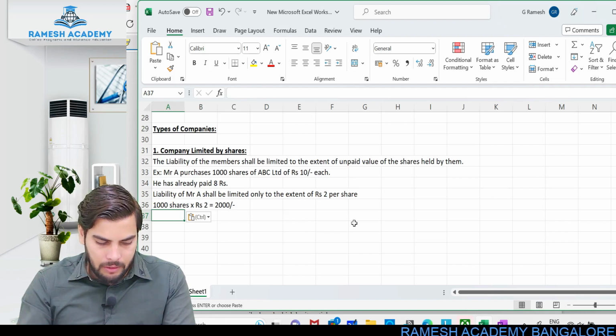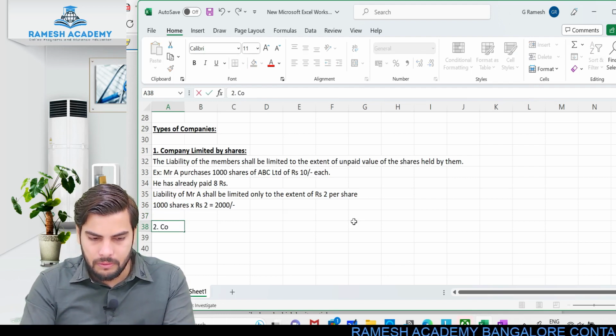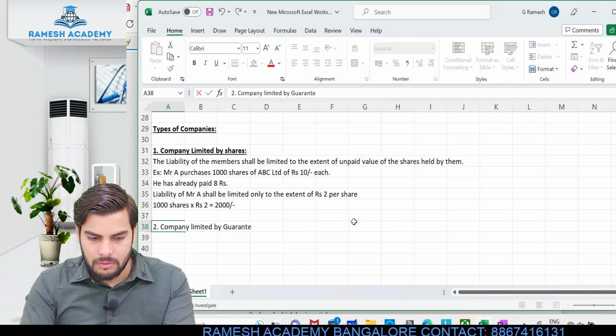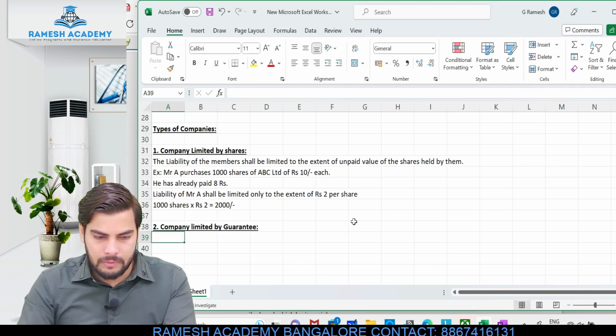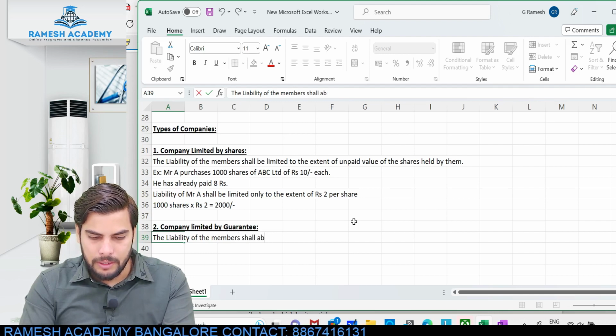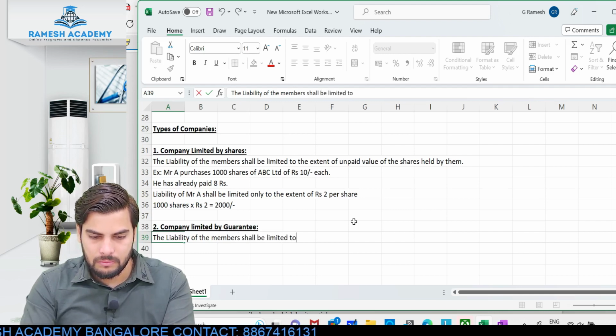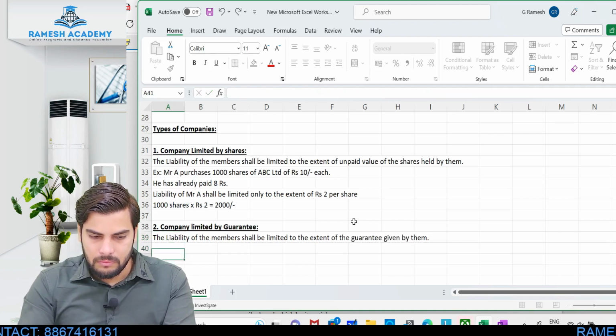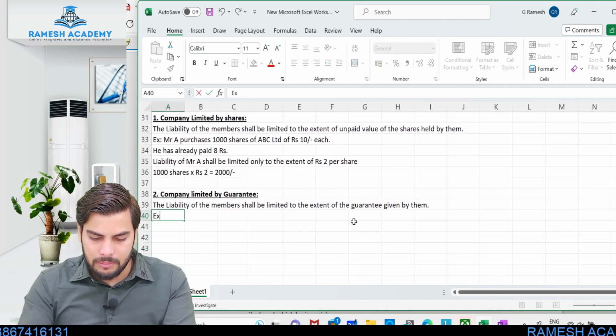So let me write the meaning of this particular term. Company limited by guarantee. So here the liability of the members shall be limited to the extent of the guarantee given by them. Suppose I'll just write an example.